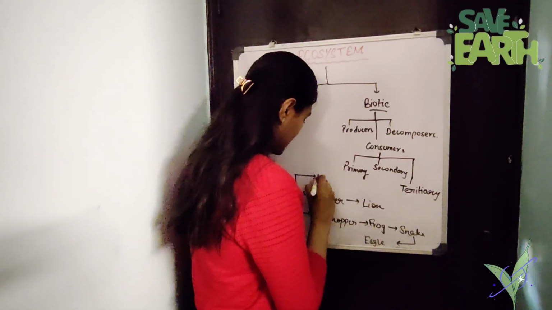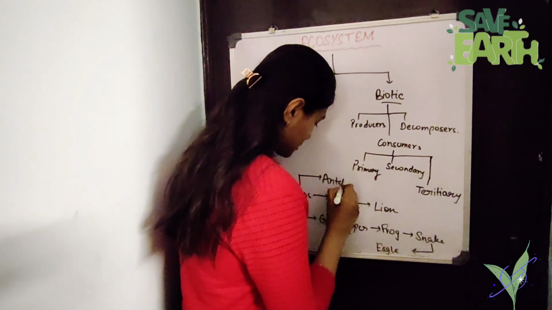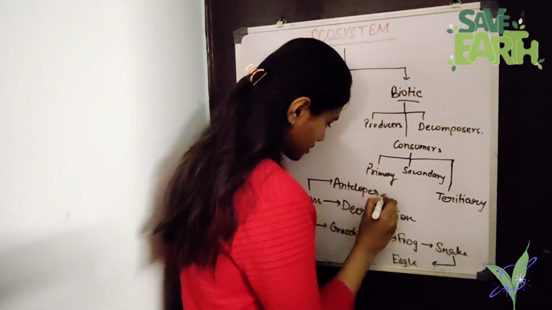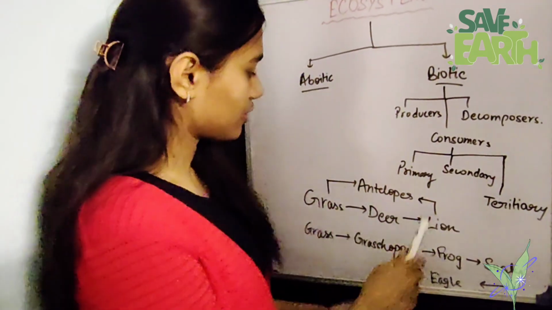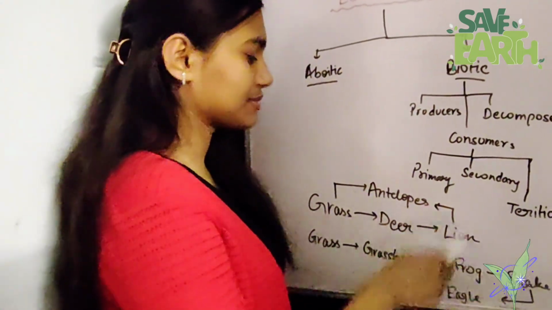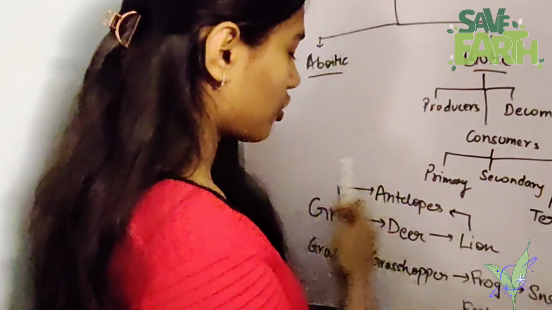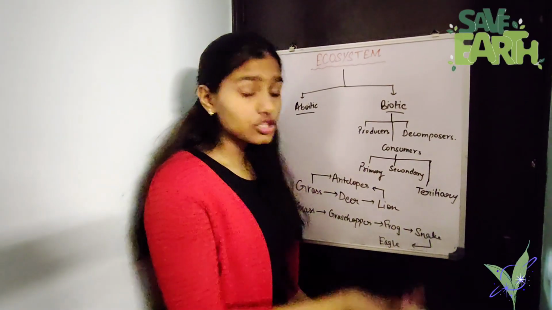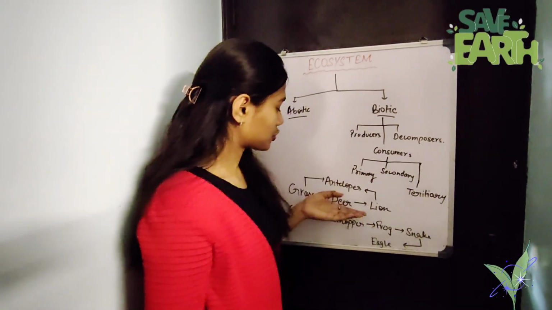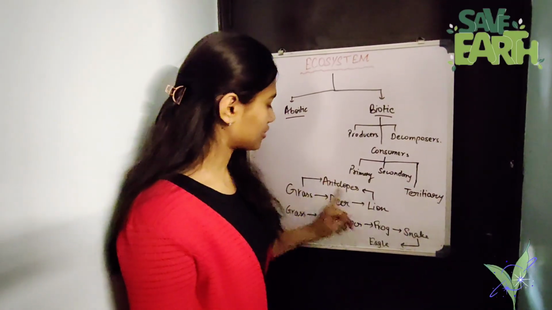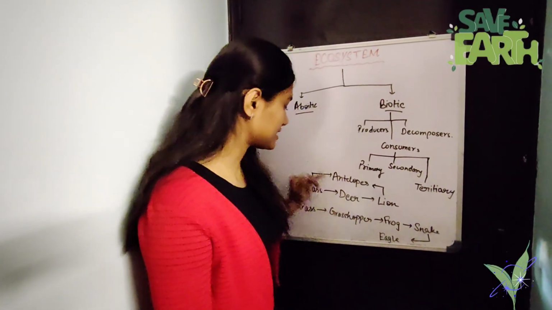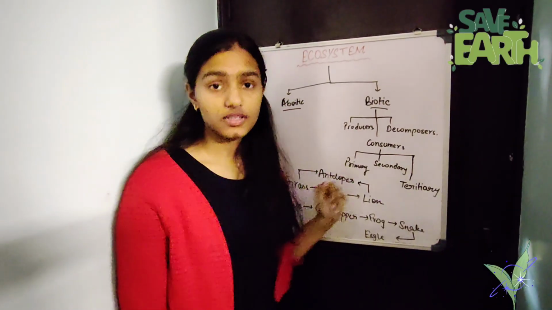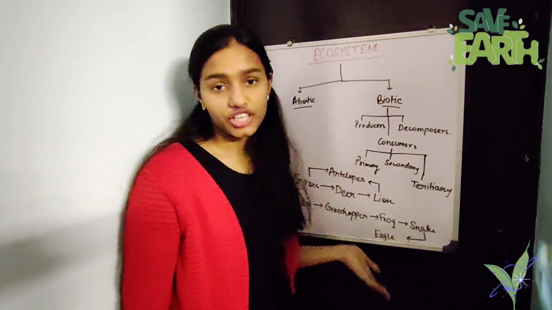Grass is eaten by an antelope, and a lion eats an antelope. So basically, when all the different organisms are interconnected, that forms a food web. You can see grass, antelope, lion is one food chain, and grass, deer, lion is another food chain. Since they are both connected, it forms a food web. So that was food chain and food web.